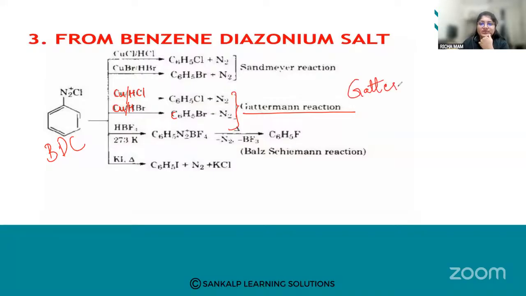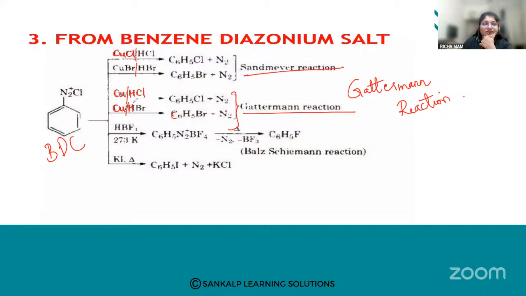What is the name of the reaction, students? It is the Gattermann reaction. Is it clear? So cuprous chloride or cuprous bromide with HBr and HCl is the Sandmeyer reaction.